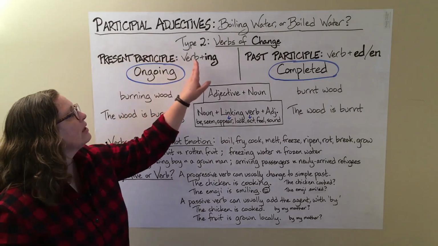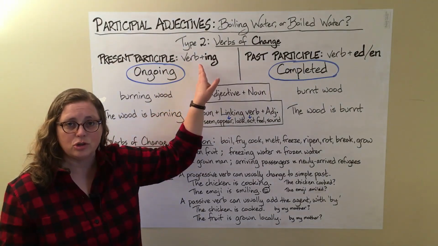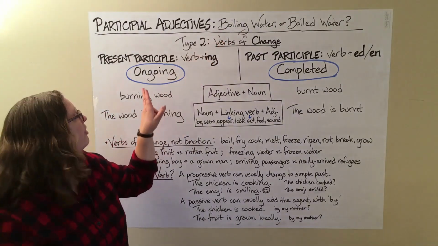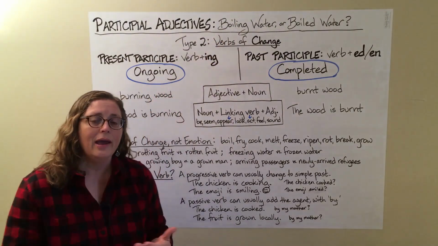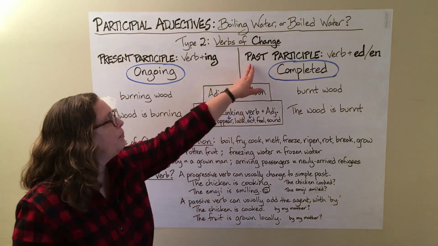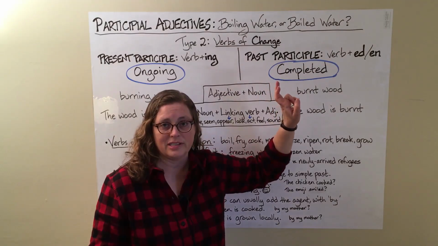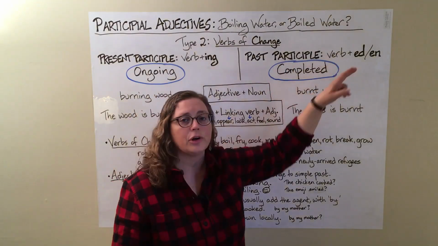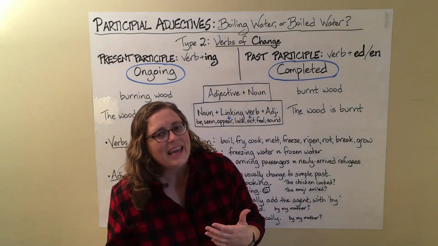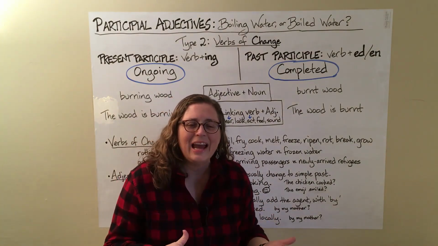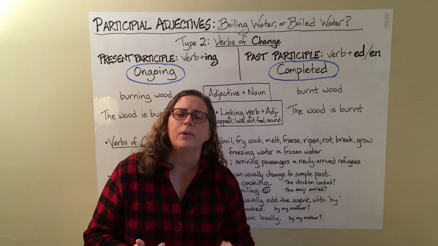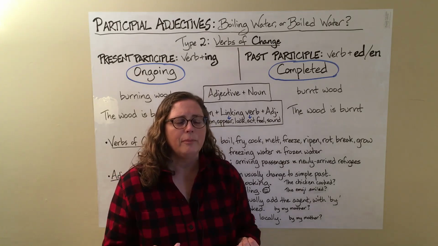The present participle is the verb with ing, boiling. And the idea of this is ongoing, continuing, present time. The other participle is the past participle. And this is the verb with the ed, or sometimes an en or a t. This is for some people called the 3rd form. Some people call it the 4th form of the verb.